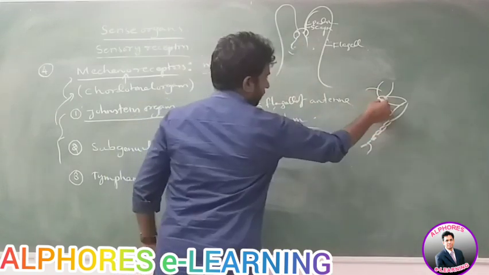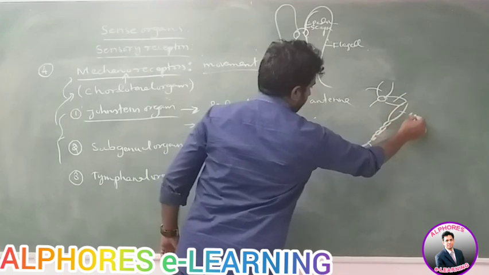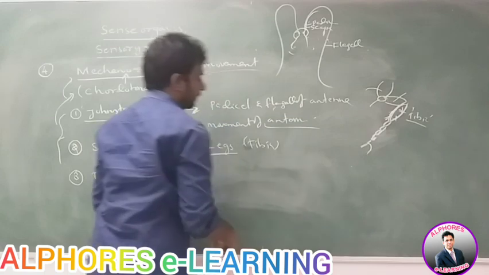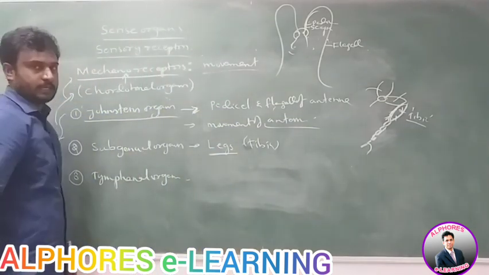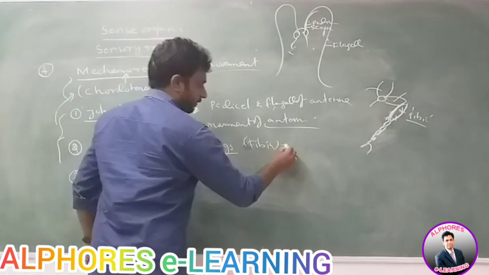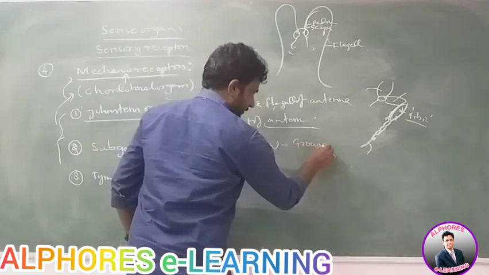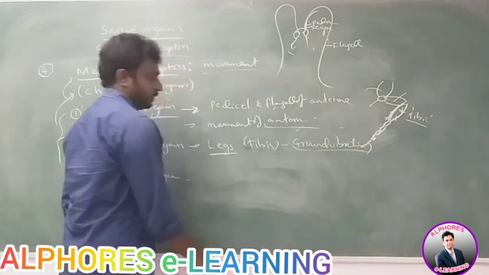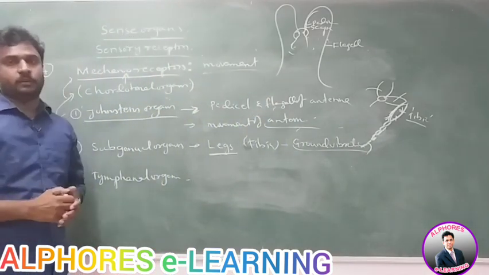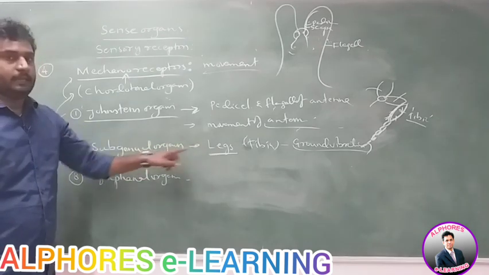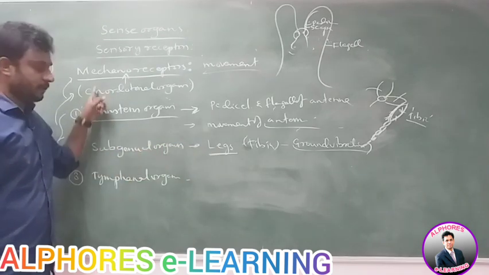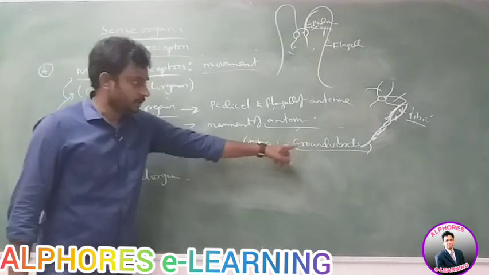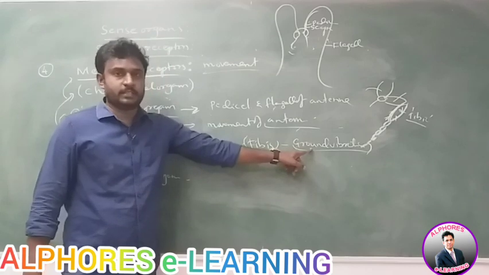This part, the tibia of the leg, consists of subgenual organs, which collect the ground vibrations. If ground vibrations are passing through the ground, they are collected by these mechanoreceptors located on the subgenual organs.